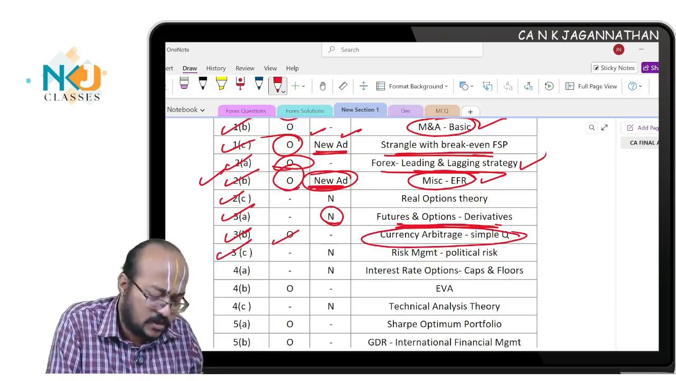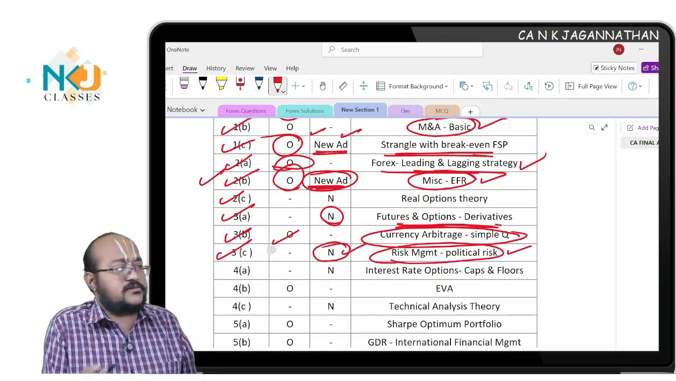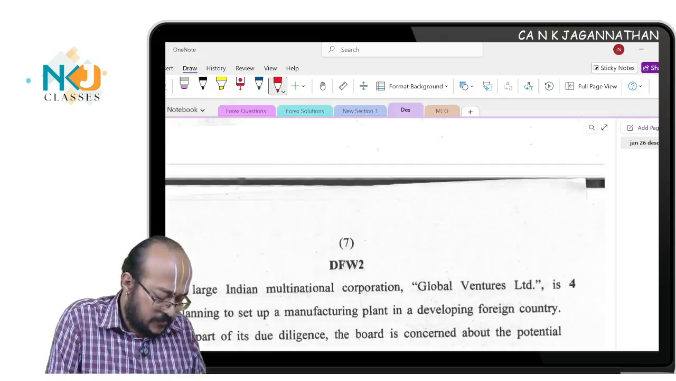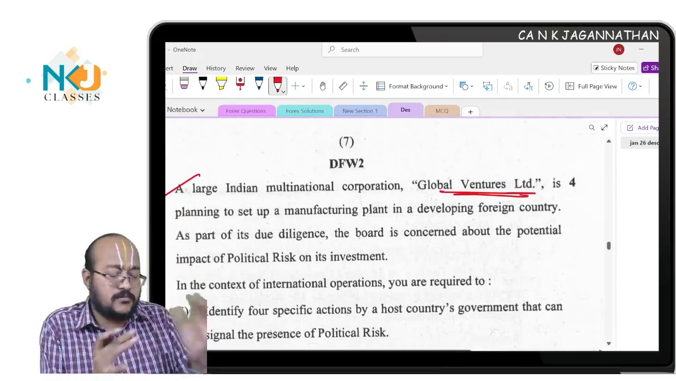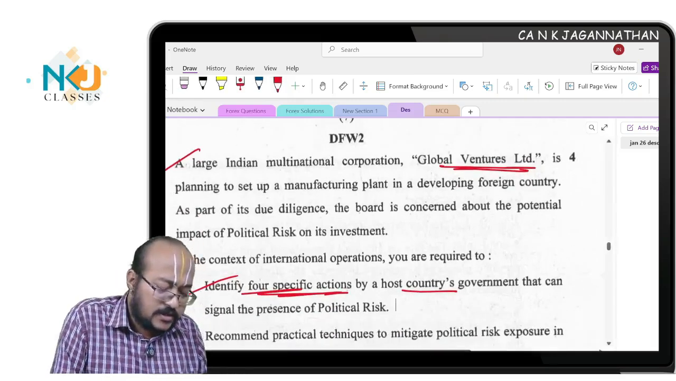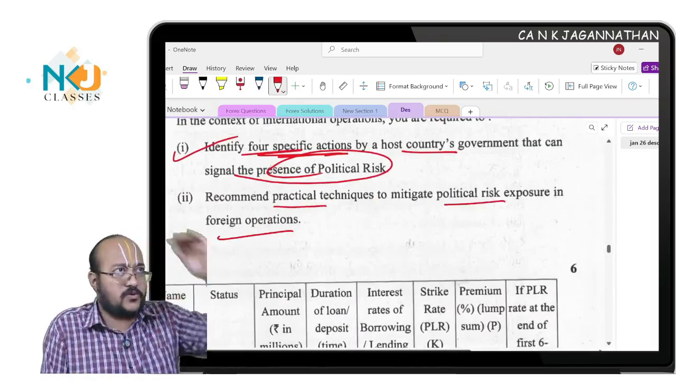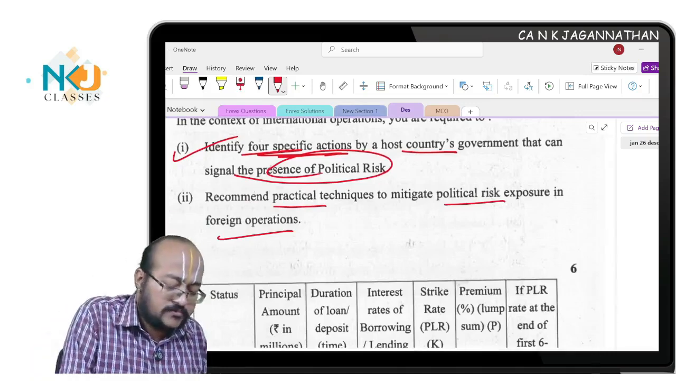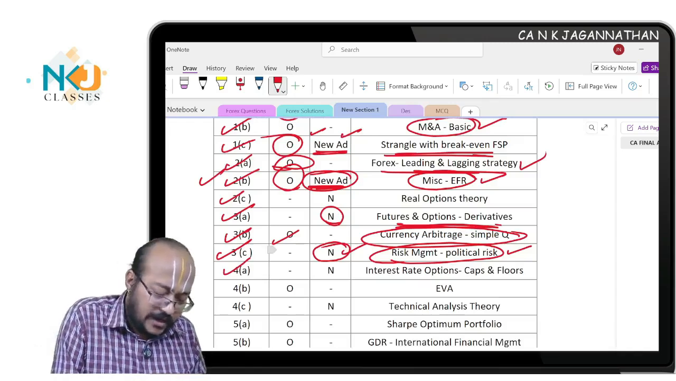Next, question number 3C, risk management, a political risk based question. Okay, a totally new question taken from theory, the study material. They are taken directly from the study material that I have given. If you see, this C part is theory and case study based. They have given a case study, but ultimately they are asking to identify 4 specific actions by the host country's government that can signal the presence of political risk, and recommend political techniques to mitigate political risk on foreign currency exposure. You can find this in the study material. Straight away these points are given and they have coined it as a question, but really it is a copy paste question only. Next, a new question. Hence I categorized it as new.